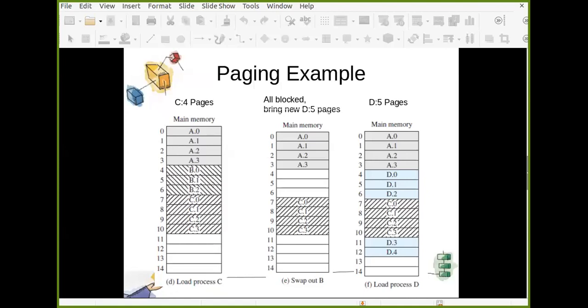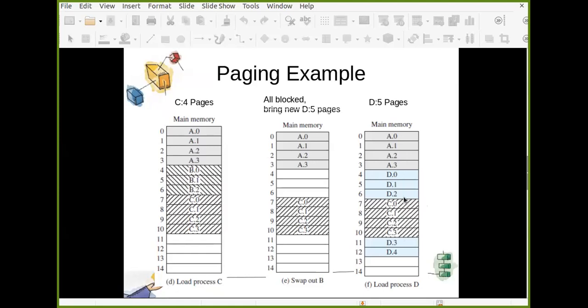Contiguous. Yeah, that is true. You need not put it in the contiguous slots. That's true. But with that idea, what kind of problem is solved? Yes, that is internal fragmentation. Unused space in a partition is called internal fragmentation. That internal fragmentation is almost solved. And when I say almost solved, why do I use this term?